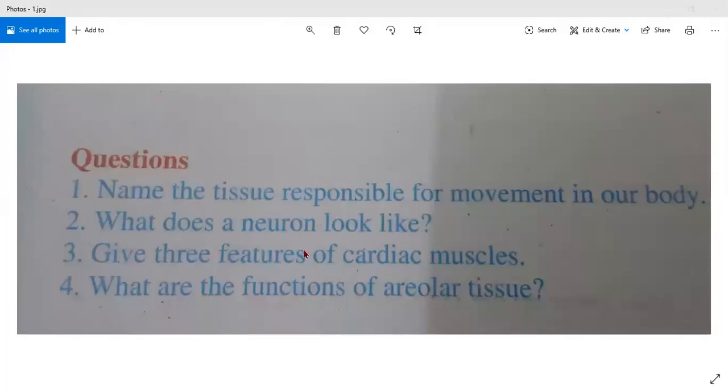Now you are able to see the first question on the screen. Name the tissue responsible for movement in a body. So Adya, you please give me the answer. Which tissue helps in the movement? Muscular.